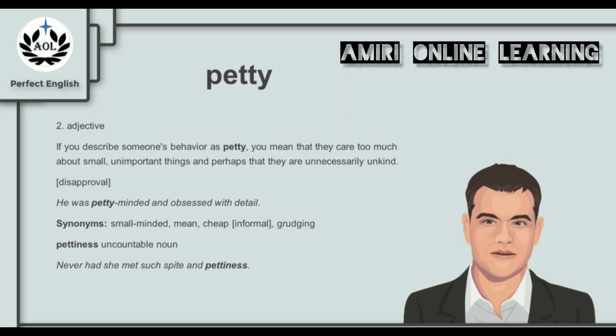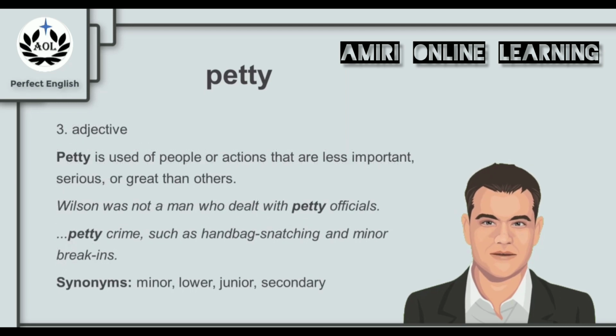And here we have petty in a different context. Petty is used of people or actions that are less important, serious, or great than others. For example, Wilson was not a man who dealt with petty officials. Now, these officials are not as important, serious, or great as others. Another example, petty crimes such as handbag snatching and minor break-ins. So these are not important crimes. We're not saying they're not crimes, they are, but they are less important or less serious crimes. And synonyms for petty in this context are the words minor, lower, junior, or secondary.